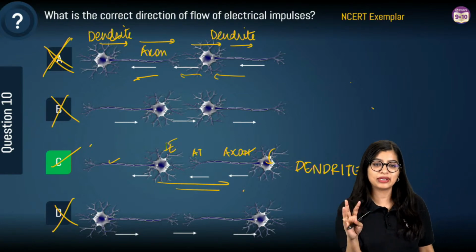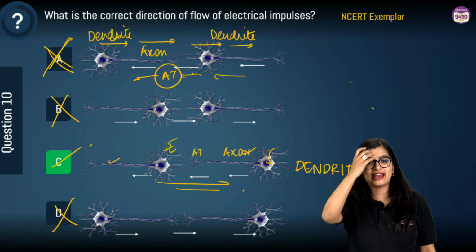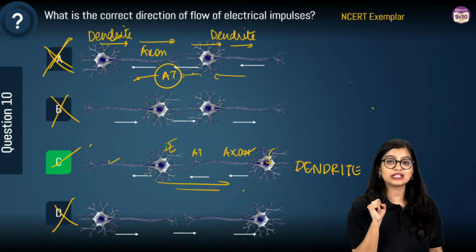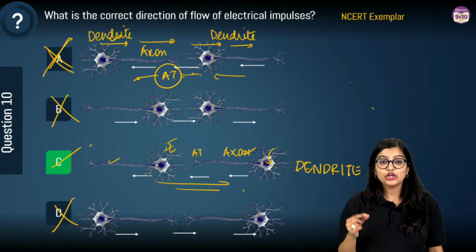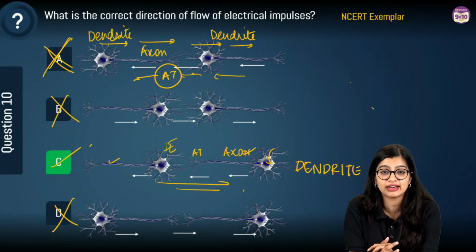Axon terminal is also there. Sorry, I will write that. Axon terminal, right? Okay. So silly mistakes happen when you don't read questions properly. So focus on questions, right? Focus on these questions. This will be very, very important.